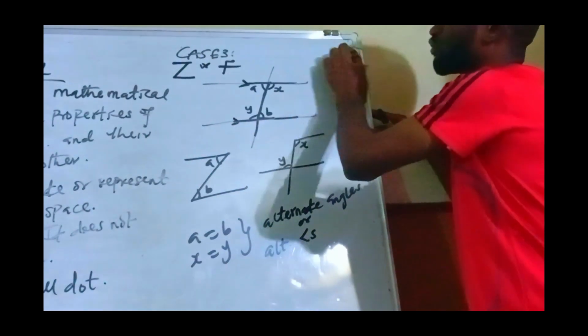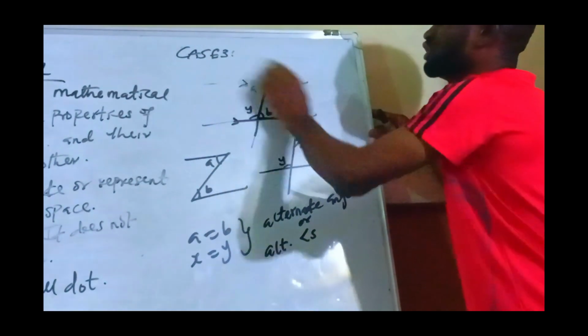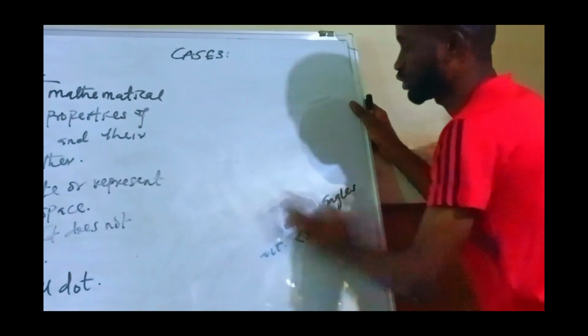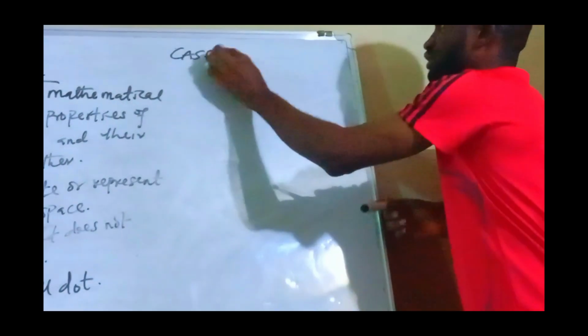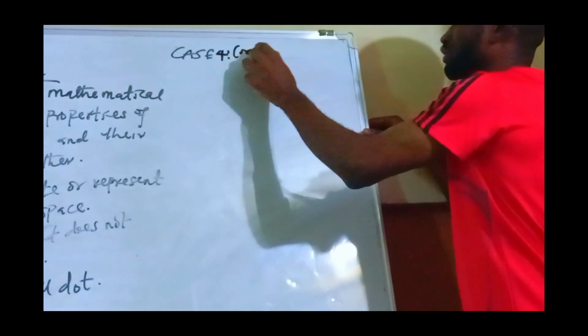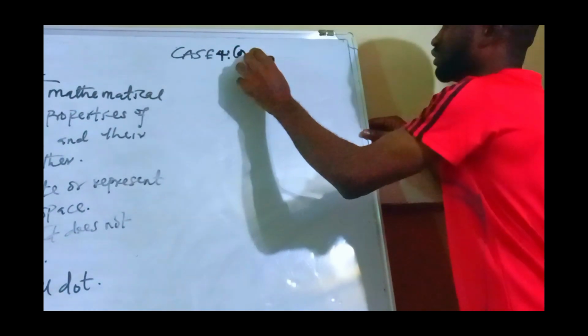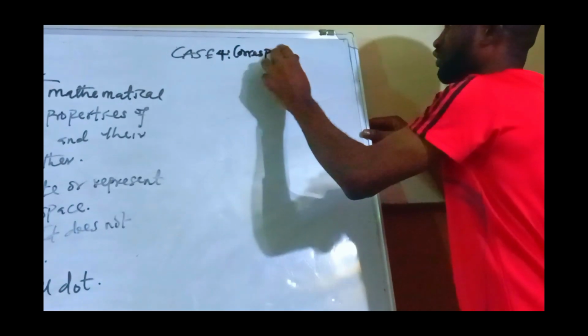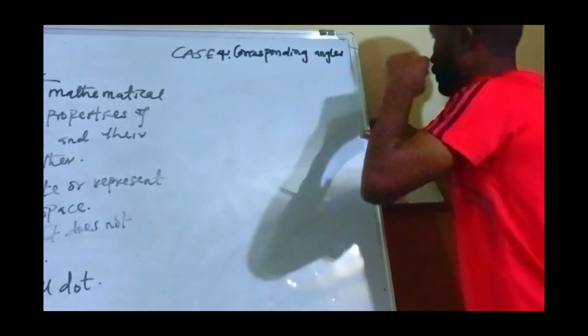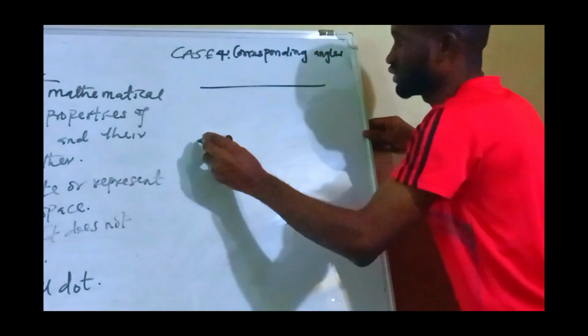Then we move on to corresponding. When do we say angles are corresponding? Corresponding angles now. Move on to case 4. So case 4 is corresponding angles. Okay, the same parallel lines I'm using.